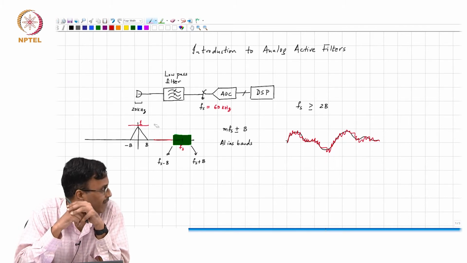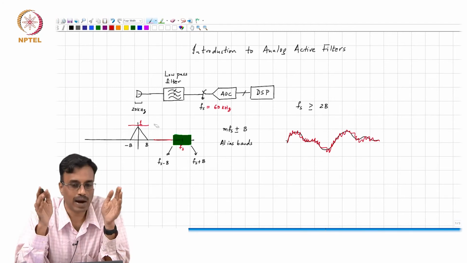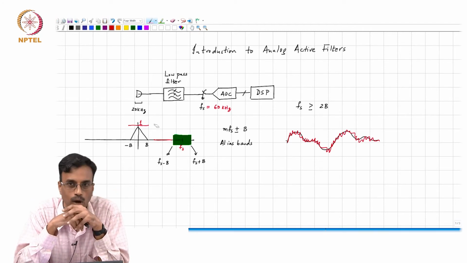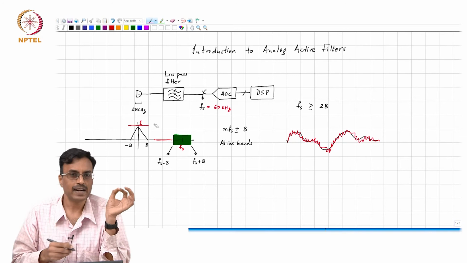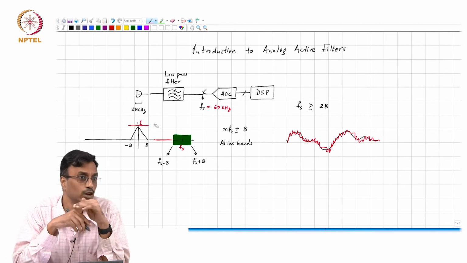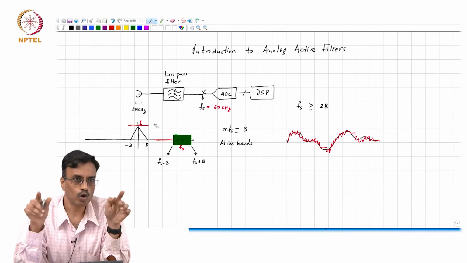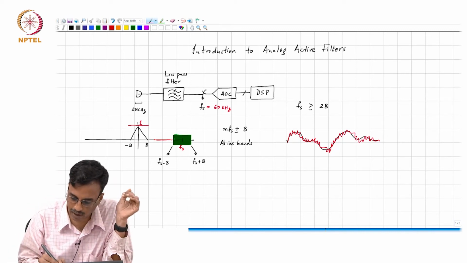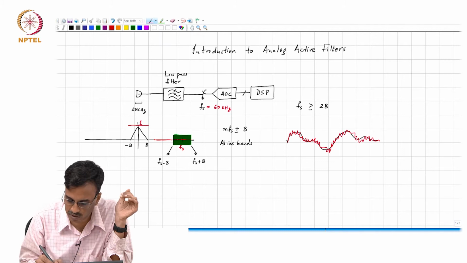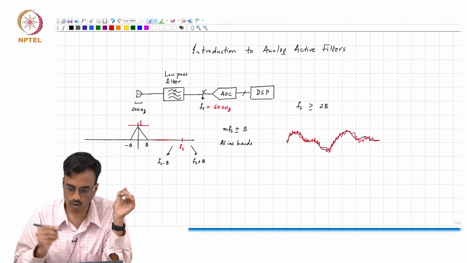You care about the fact that the gain up to bandwidth B is 1. What else do you care about? In the alias bands, you ideally want the gain to be 0, right? So the way you specify the filter response is, here you want it to be 0.